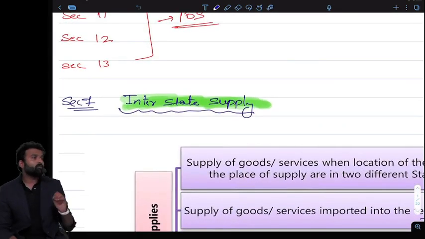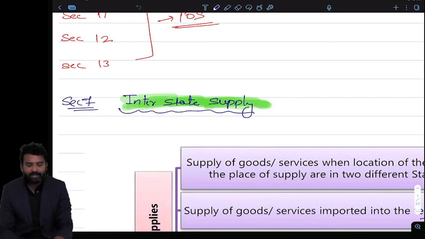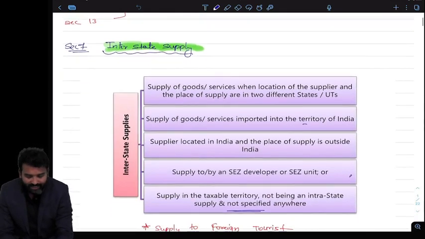That talks about what is interstate supply, because in the general sense we say that when goods are going from one state to another state, or where there are two states involved, then it's an interstate supply. But what is the exact meaning of interstate supply? Now listen carefully.